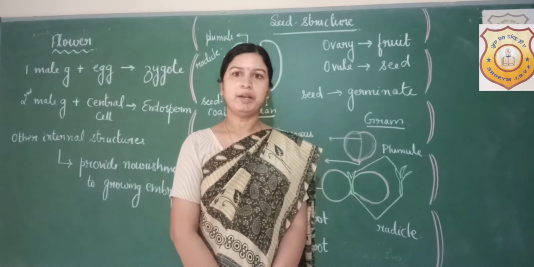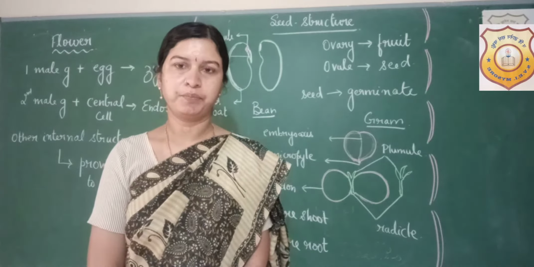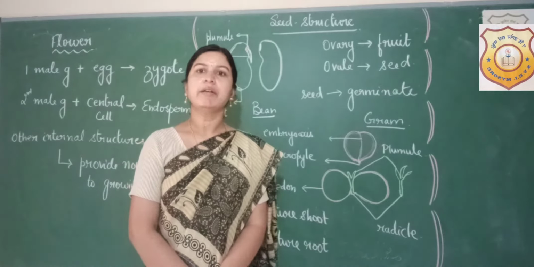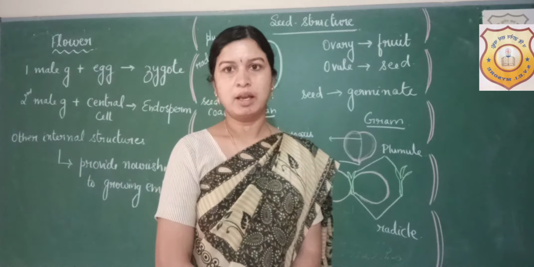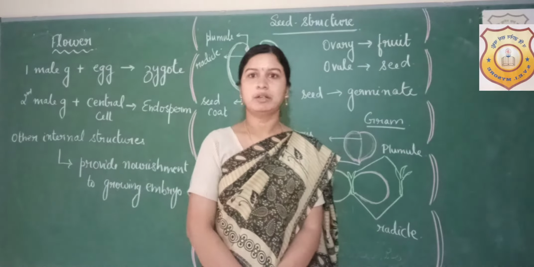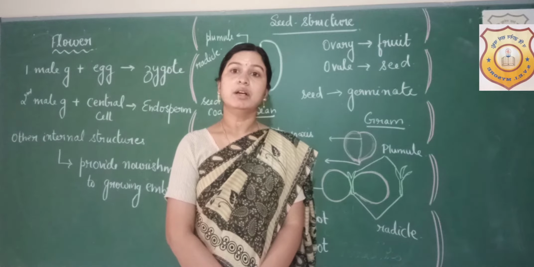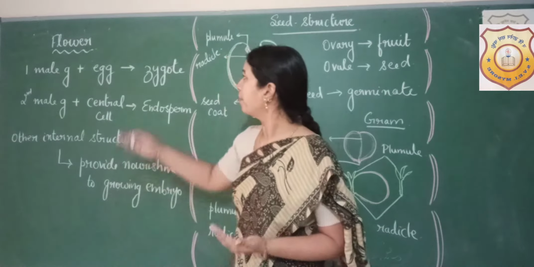In the last video we learnt about pollination and fertilization. We saw in case of flower, stamen is the male reproductive part and pistil is the female reproductive part. And we also saw that after pollination how fertilization occurs, and we learnt about double fertilization where one male gamete